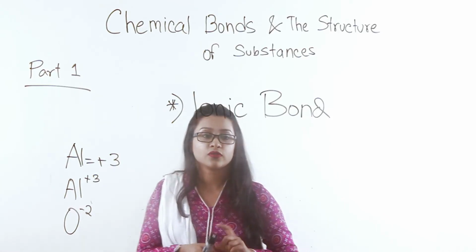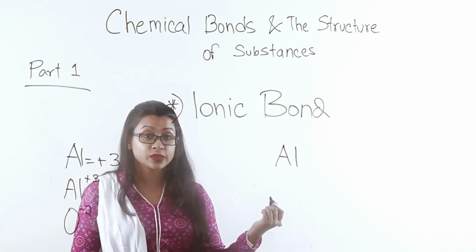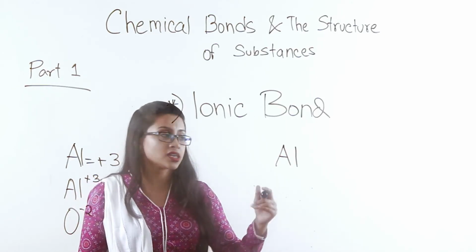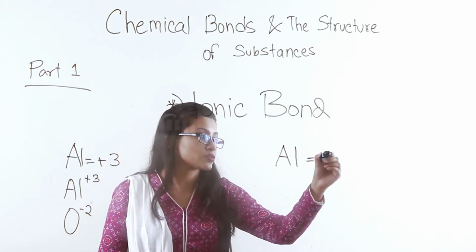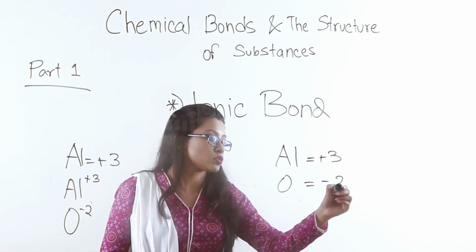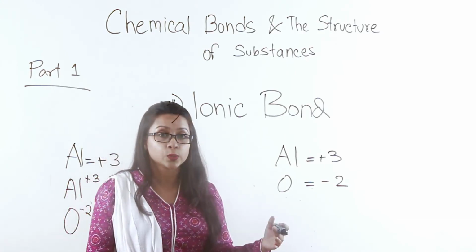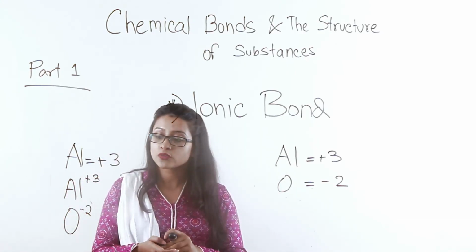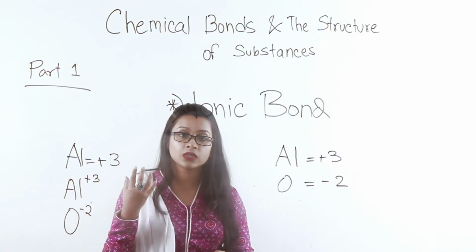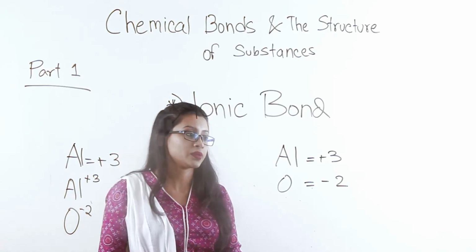So in the case of aluminium, if we do a little bit of math between the charges here, aluminium has +3, oxygen has -2. The charges don't balance; they are not in equilibrium. So in order for them to form a stable ionic compound, these charges have to balance each other. How does that happen?